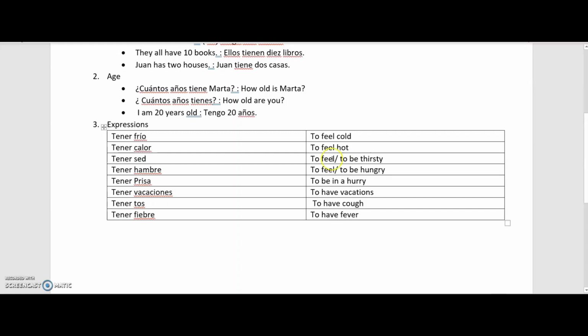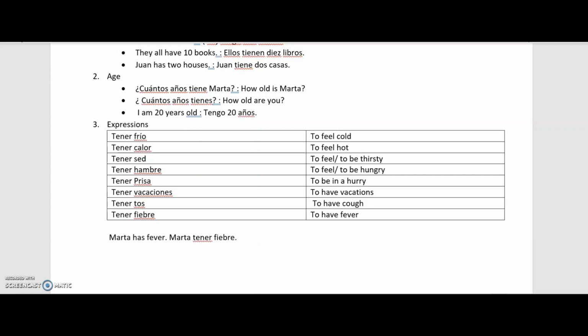But as always, in expressions, as I have told you earlier also, when we use a verb in an expression, we use the basic infinitive form of the verb. But when we use that in a sentence, we always conjugate this particular verb as per the subject. For example, if I want to say Marta has fever, I will not say Marta tener fiebre.